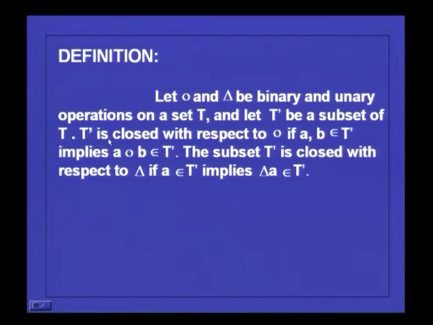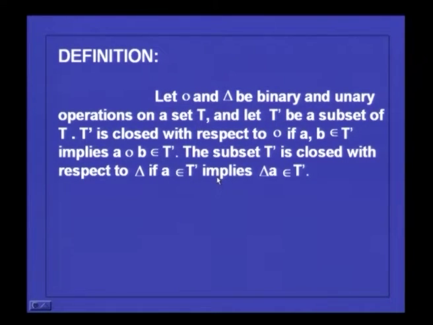then T dash is a subset of T. T dash is closed with respect to dot if whenever A, B belong to T dash, the operation you perform on A and B, A dot B, also belongs to T dash. Then you say that T dash is closed with respect to dot. Similarly, for the unary operation, the subset T dash is closed with respect to del if A belongs to T dash implies del A belongs to T dash.